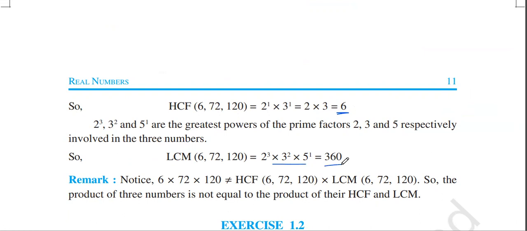You can again find out over here what you find out is 6 into 72 into 120 is not equal to the product of HCF and LCM. Why is it not equal to the product of HCF and LCM? The rule which I told, product of HCF and LCM is equal to the product of A and B, is only applicable if there are only two terms. HCF of A and B into LCM of A and B will be equal to product of A and B. But here there are three numbers, so it won't work out over here.